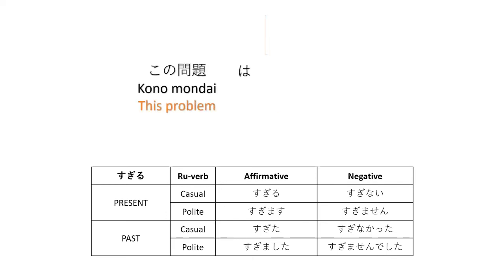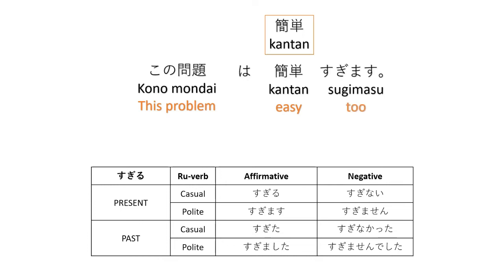Next, kono mondai wa kantan sugimasu. So, kantan means easy, and because this is a na adjective, there is nothing to remove. This problem is too easy. So sugimasu is the present polite affirmative form.